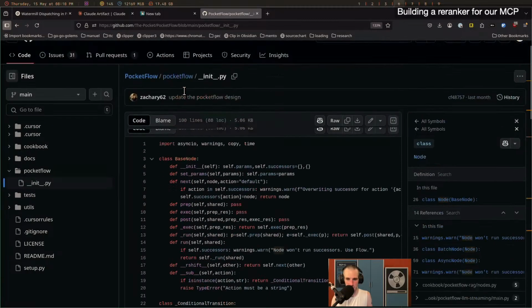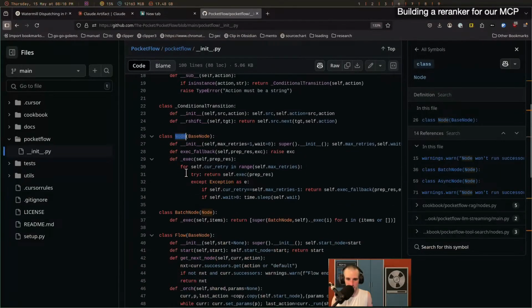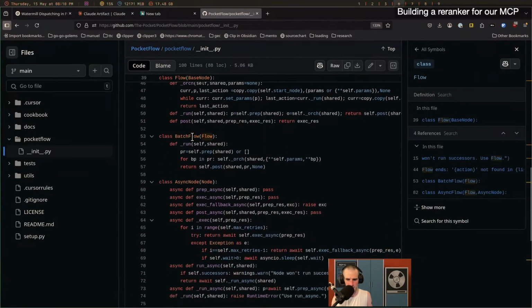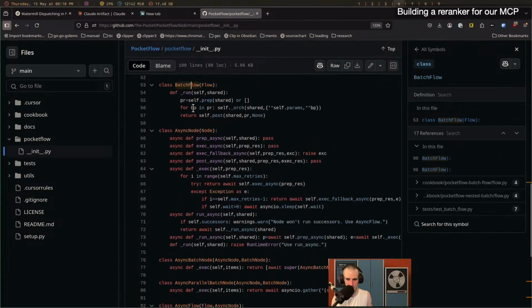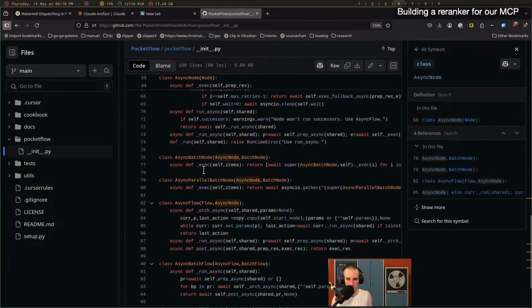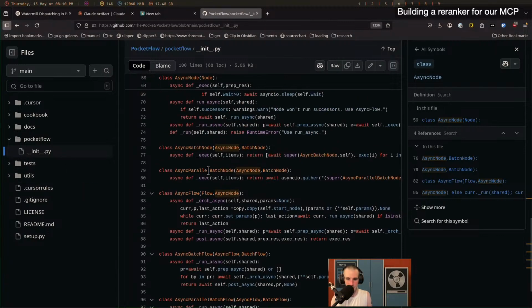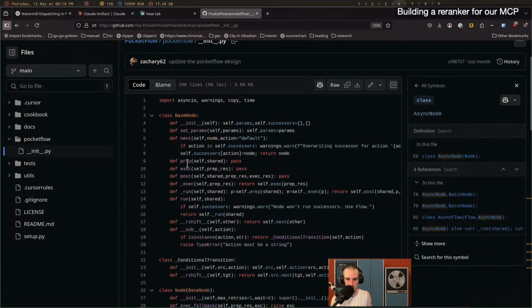We can see we have nodes. We can see we have flows. I guess a flow is also a node. That's interesting. We have a batch flow, whatever that means. We have async nodes. We have async flow. We have async batch flow, and that's it. What does that even mean? How is that a framework, right? And that's what we're going to get at looking at examples. This doesn't tell us very much.